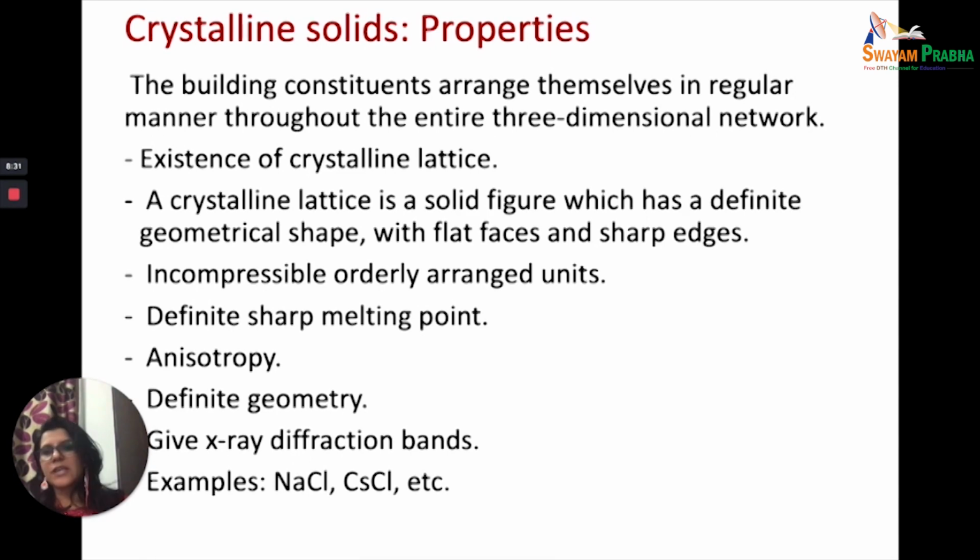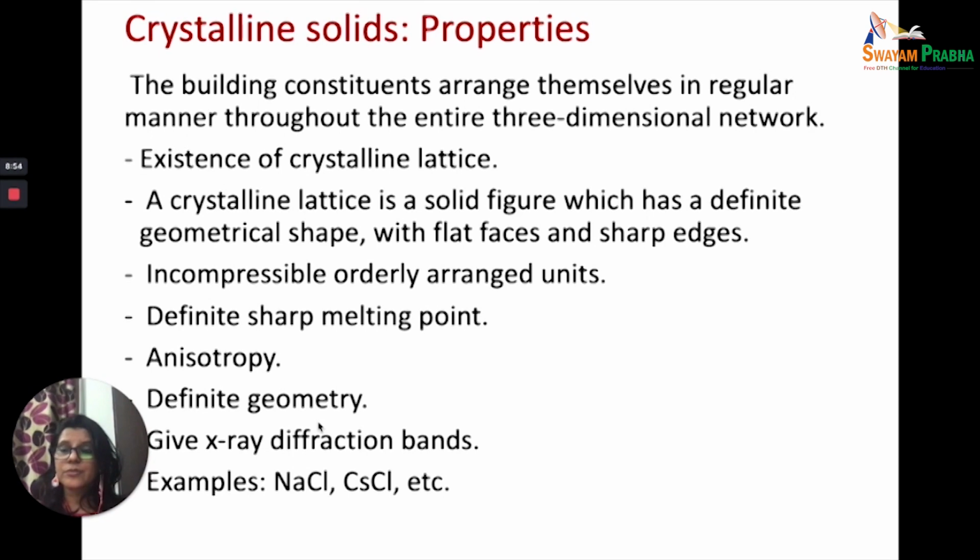In a direction where there are going to be molecules, the property will change. So this anisotropy is due to the fact that the number of constituent particles is different in the different directions of the measurement. And therefore the values that you will measure will be different in different directions. All this was because there was a definite geometry.